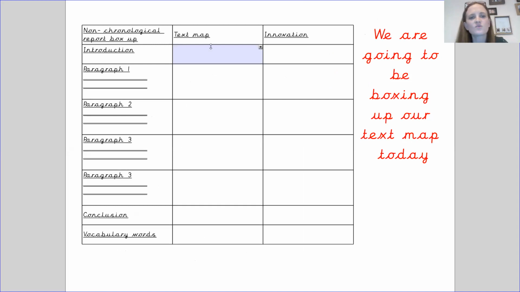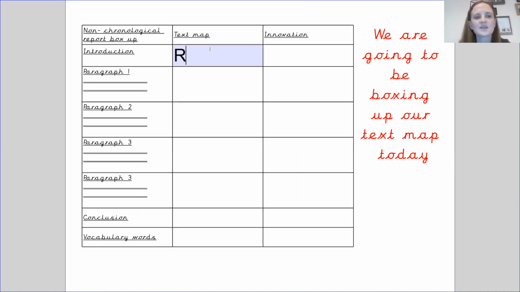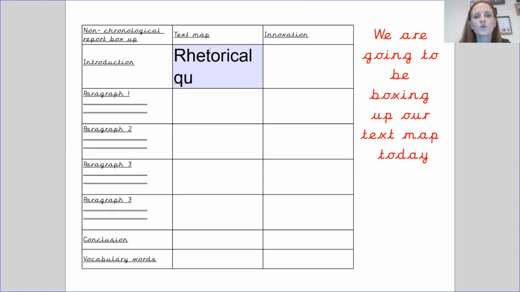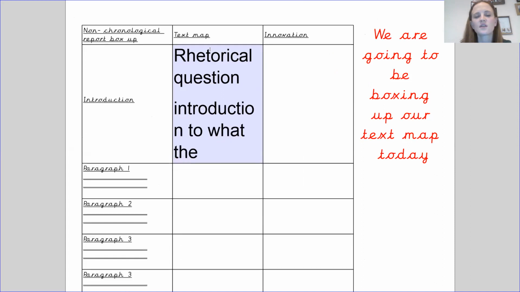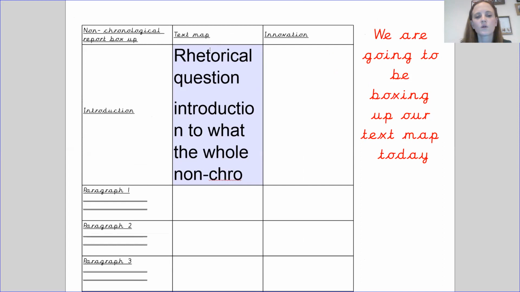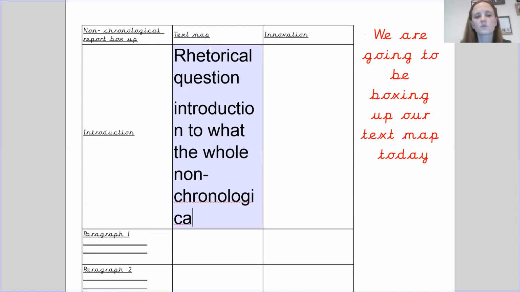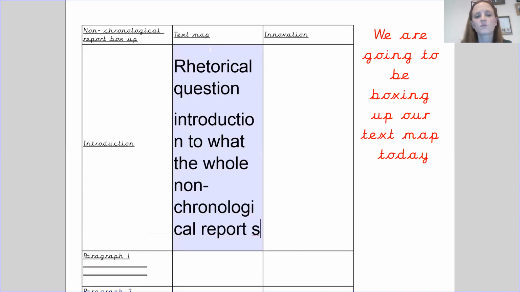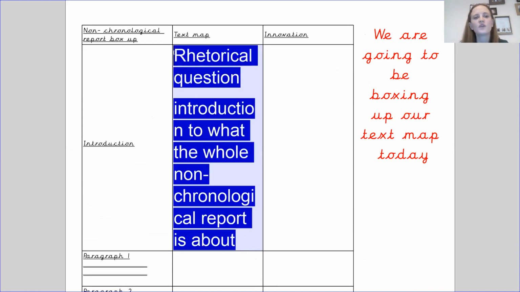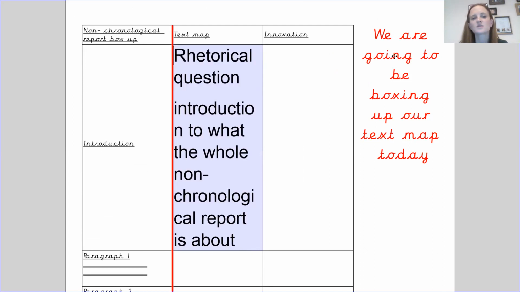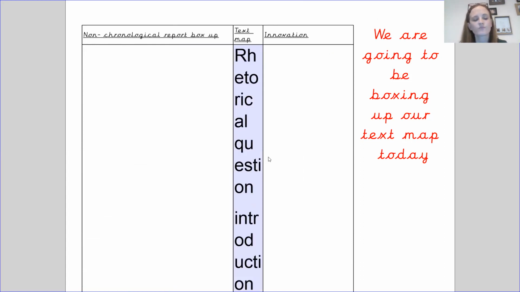So the first thing I'm going to write in my box up is that it is a rhetorical question, and it is an introduction to what the whole non-chronological report is going to be about.